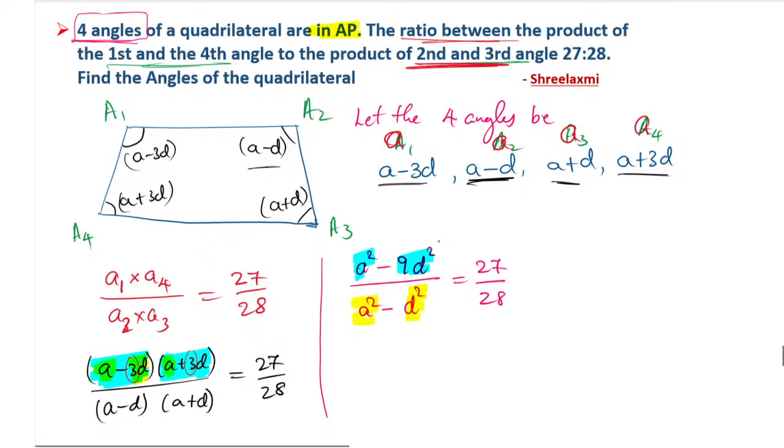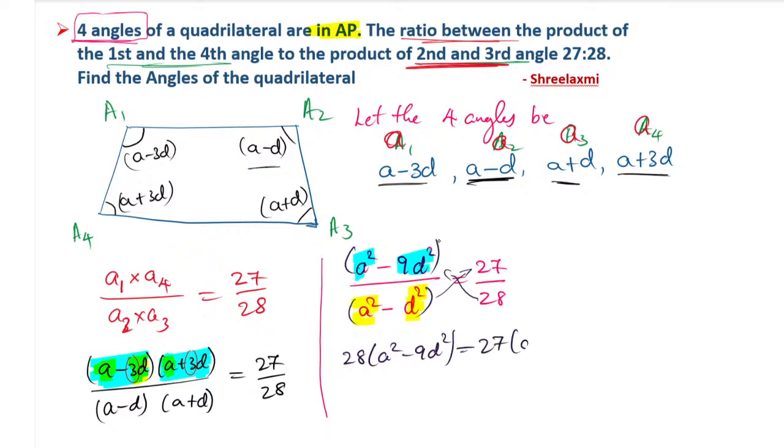Now you simplify them by shifting the terms. Put the bracket and shift the terms, and multiply. So what will happen? The 28 you take to the left hand side, and a square minus d square you take to the left hand side. 28 into a square minus 9d square is equal to 27 into a square minus d square. Multiply this 28 with a square, 28 a square, minus 9 into 28. When you are doing 9 into 28, you have to use a simple method.